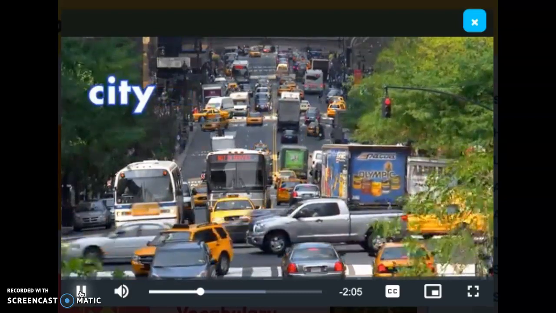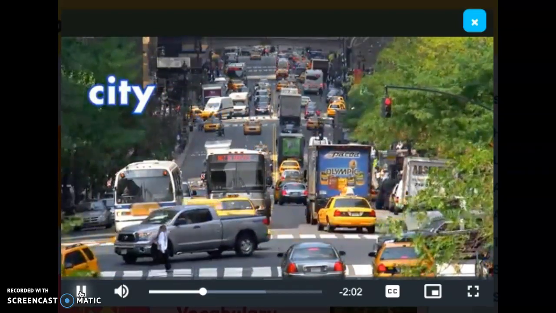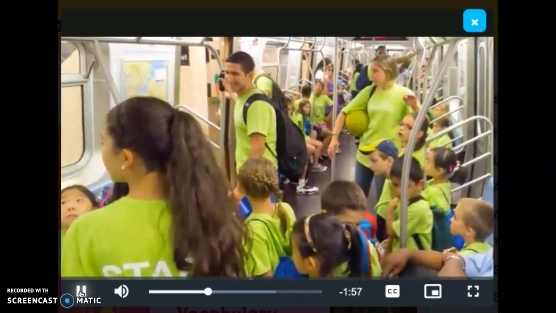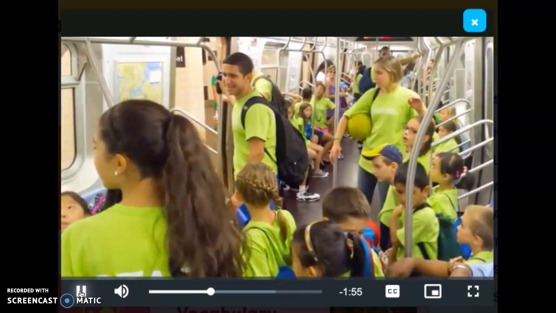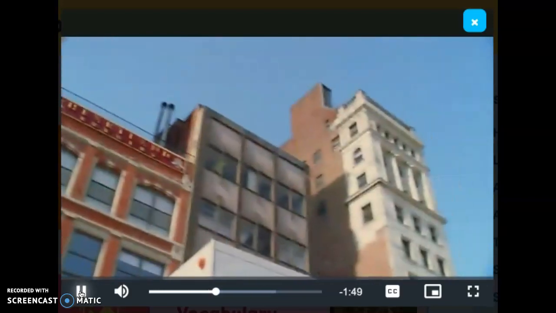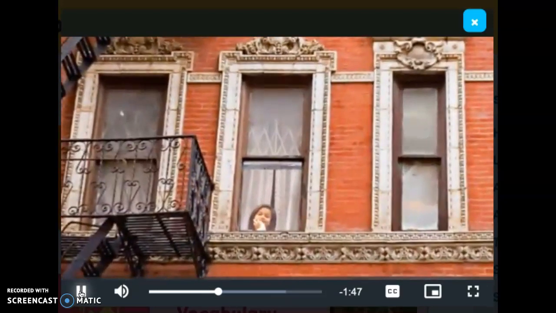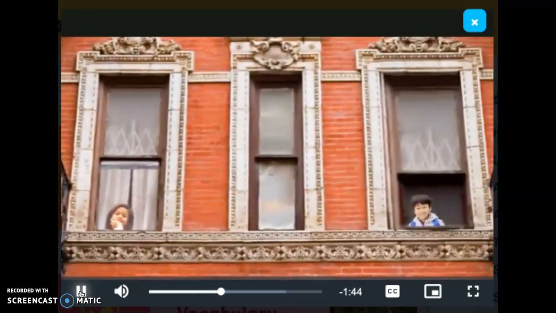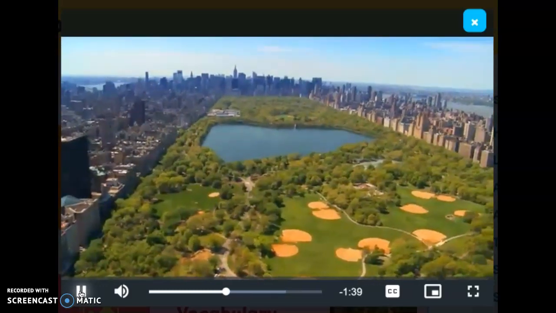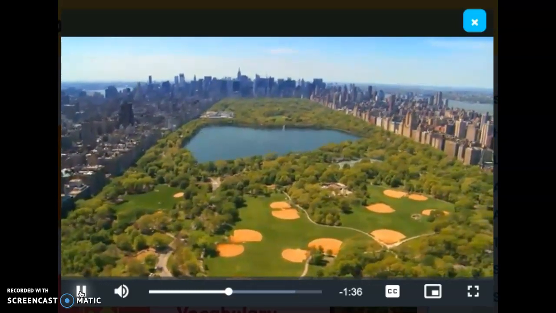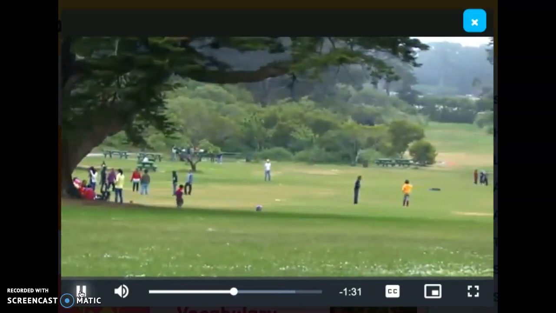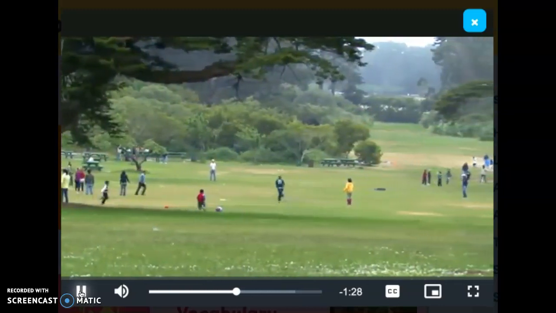This community is also called a city. Cities are busy and loud. People crowd into subway trains and buses to get around. Lots of people live and work in tall buildings. People live close together. Your neighbor might live right across the hall. Most people don't have backyards, but it's still easy to see trees, grass, and flowers. Just head to the city park.